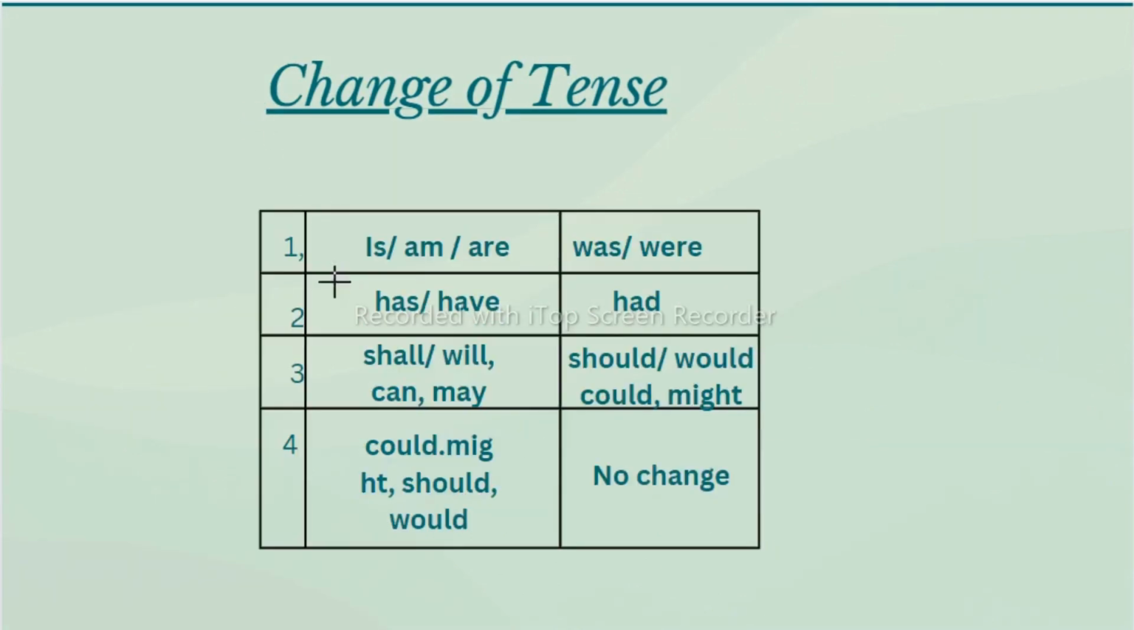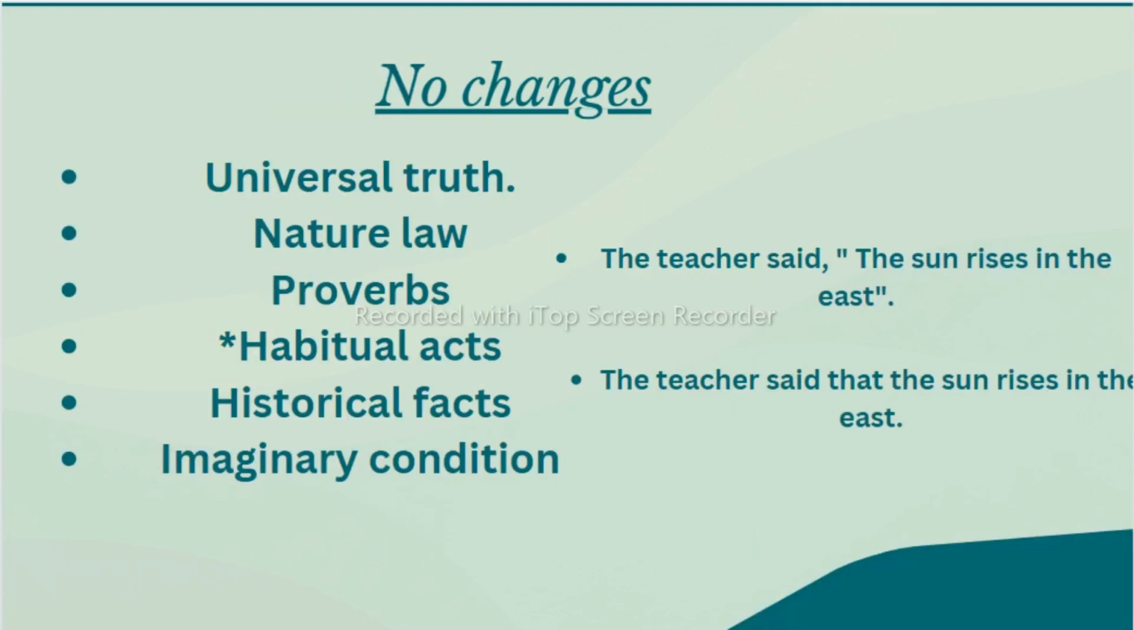Like if is, am, are is there in your direct speech, it will change to was, were. If has, have is there, it will change to had. If shall, will, can, may is there, meaning a modal is there, shall will change to should, will change to would, can change to could, and may change to might. But if you already find could, might, should, would, no changes will be there, same as it is you should write.